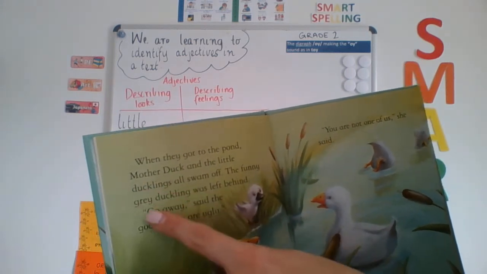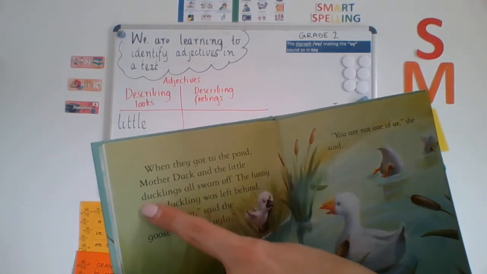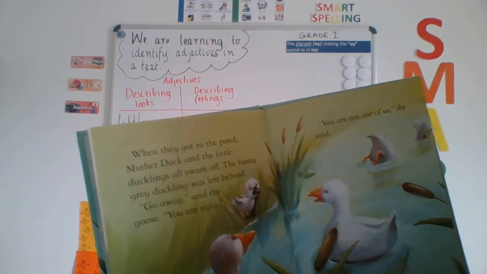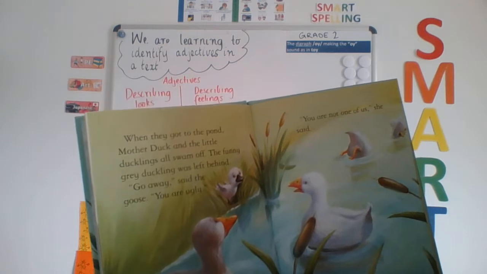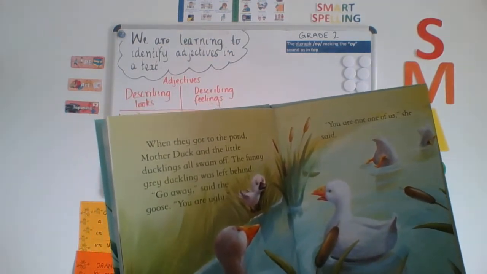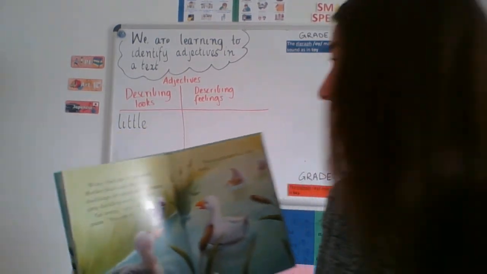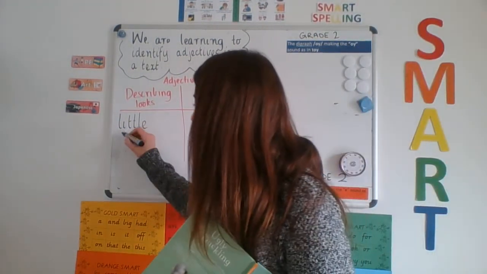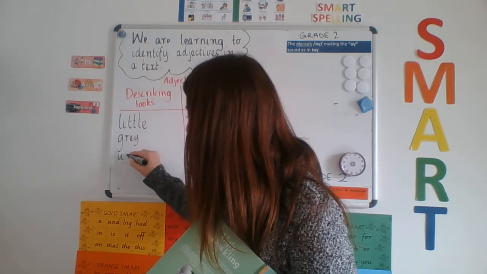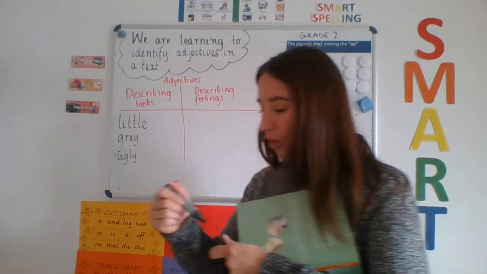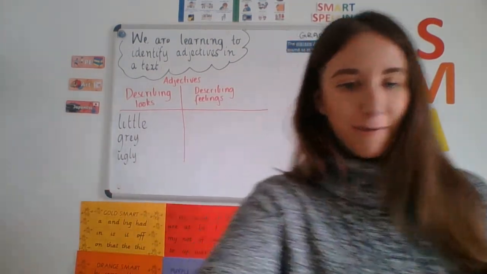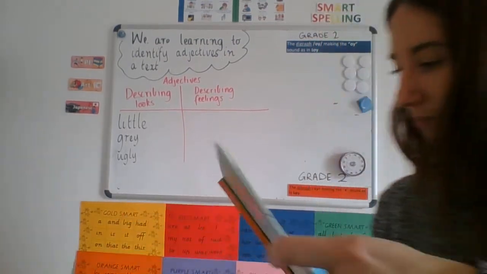The author has told us that the duckling is grey, and there are other characters in this book who are calling the duckling ugly, which is very mean, but it's another adjective. So we've got grey and we've got the word ugly. All of these words are describing the way something looks, okay. Let's see if we can find anything else.